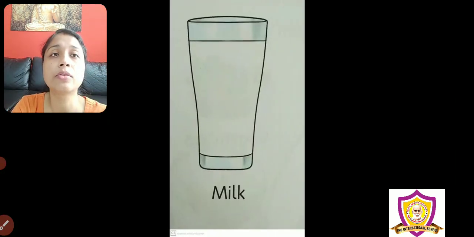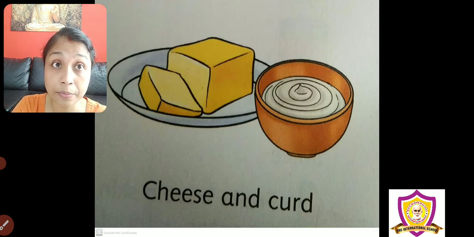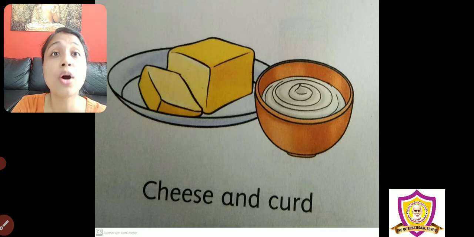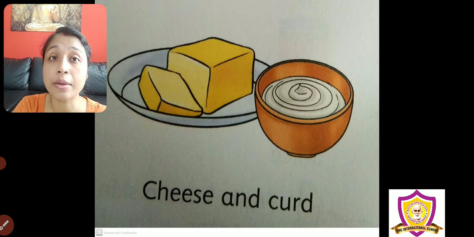And from milk we can make cheese, curd, ghee, butter, paneer, all those are products of milk. So you can say milk, cheese, curd, paneer, butter, ghee, these are animal products.